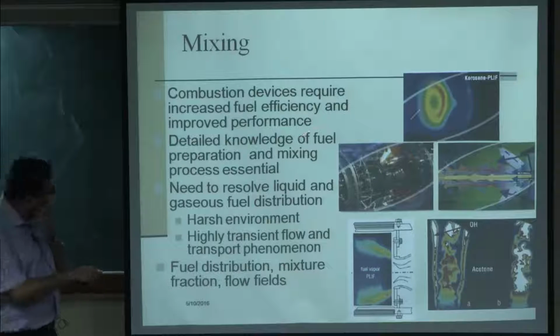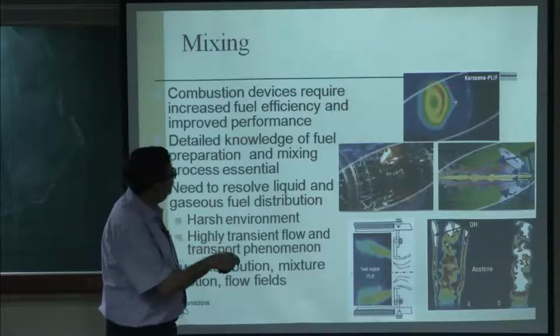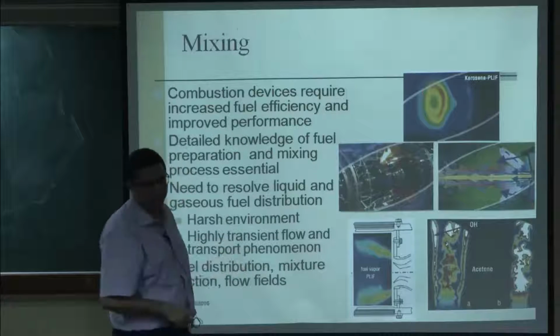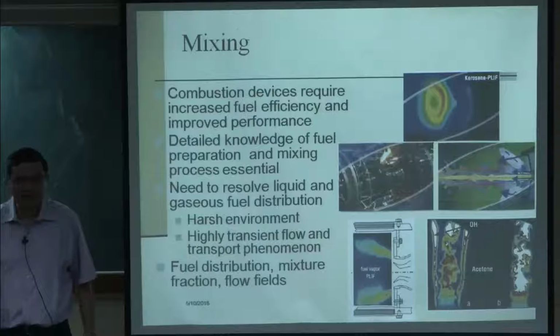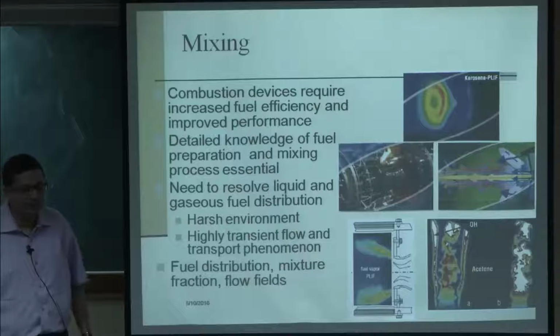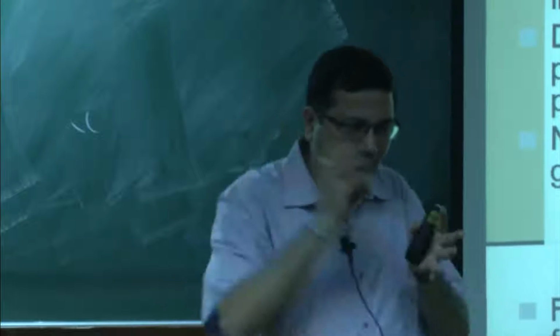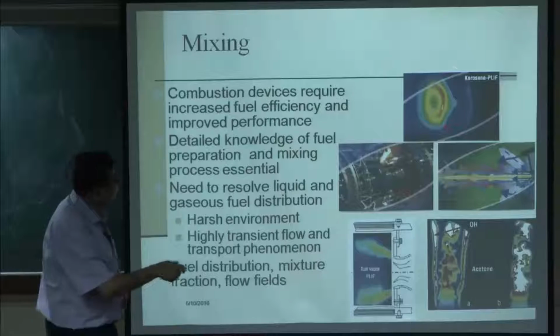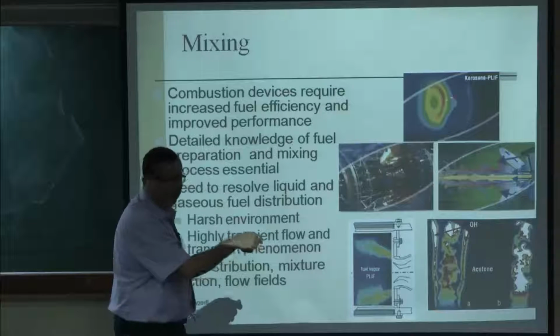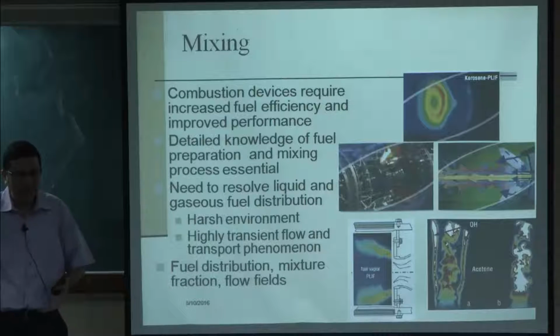So, here are some PLIF results showing certain phenomena. This is kerosene PLIF. Essentially kerosene can be seeded with something else, say acetone. So, when the fuel comes in, it is seeded with acetone, and then acetone has its own PLIF characteristic. So, when we do a PLIF analysis of that, we can see where kerosene is located in the flow field.